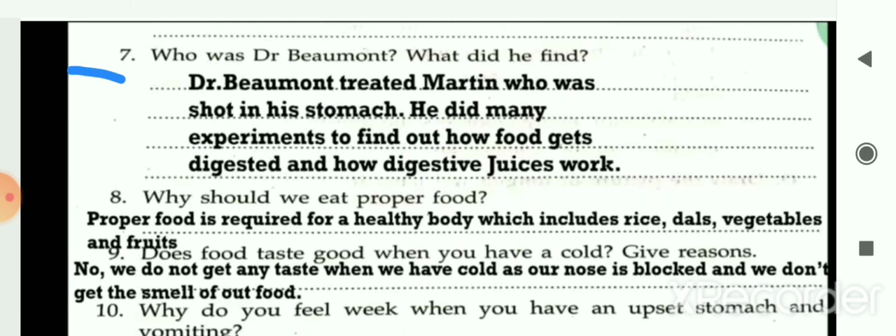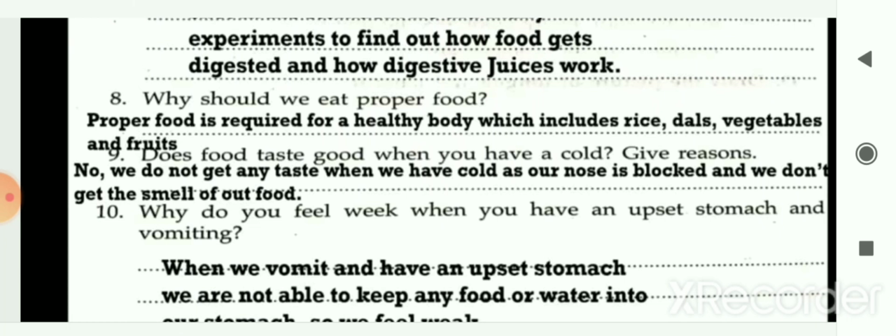The next question, why should we eat proper food? So proper food is required for a healthy body, which includes rice, dals, vegetables and fruits. That is why we have to eat proper food.